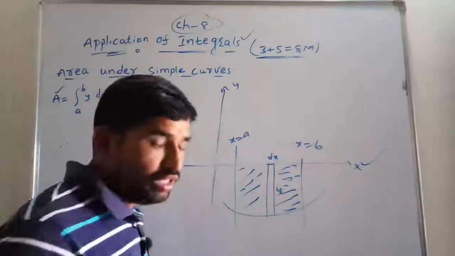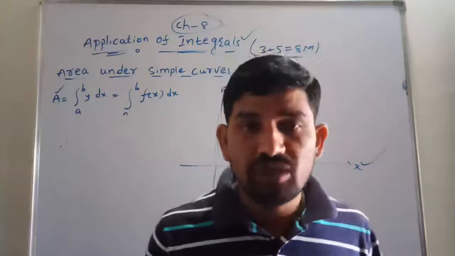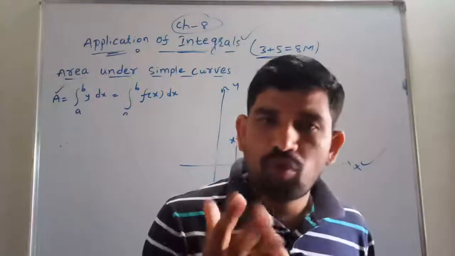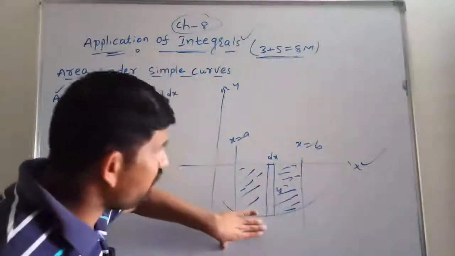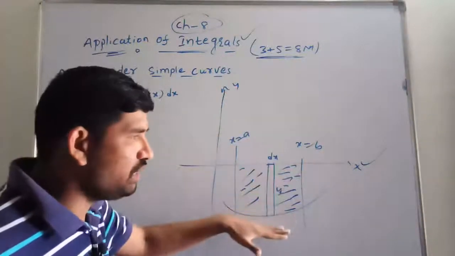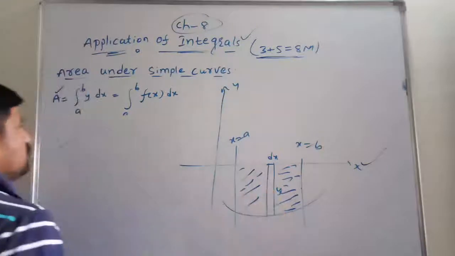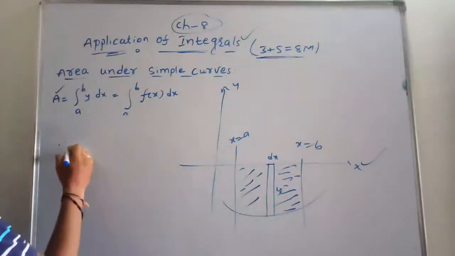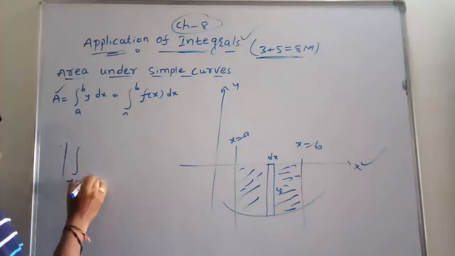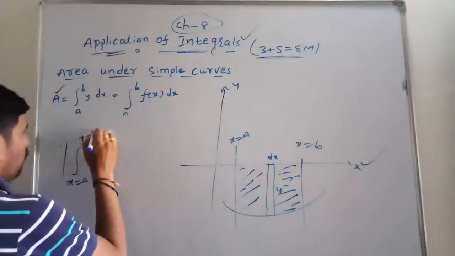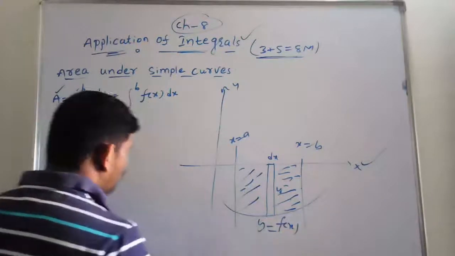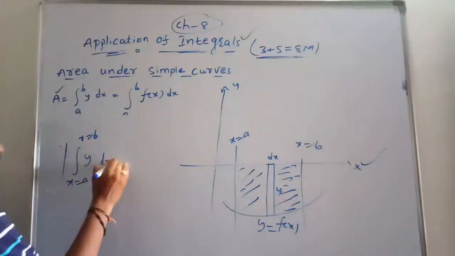But we know that area can't be negative. Length or area is not negative, it is always positive. That's how we find the area in this application of integrals. Suppose the area is bounded below the x-axis, then very simple: modulus of the integration from x is equal to a to x is equal to b, where y is equal to f of x. You will write y into dx.